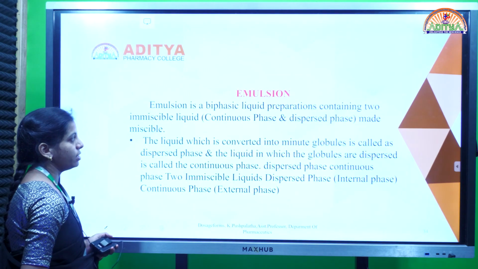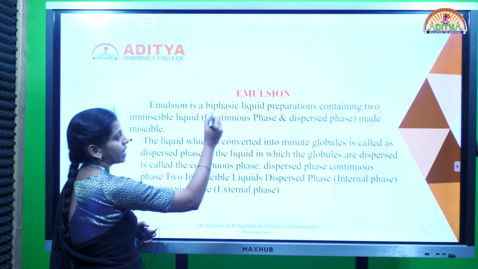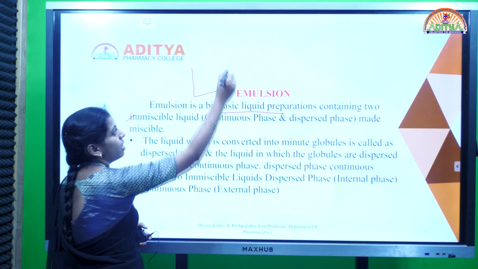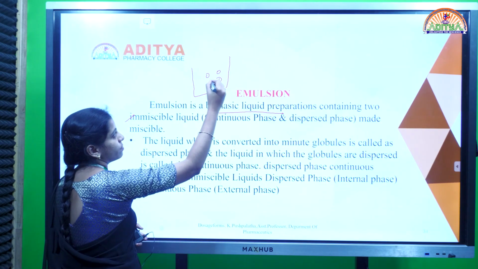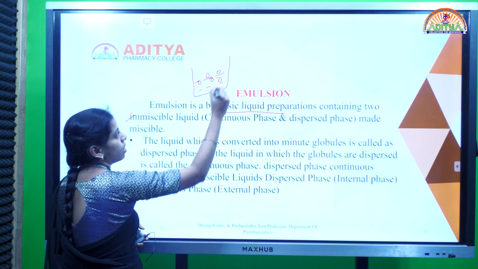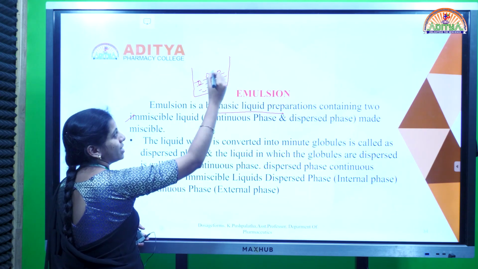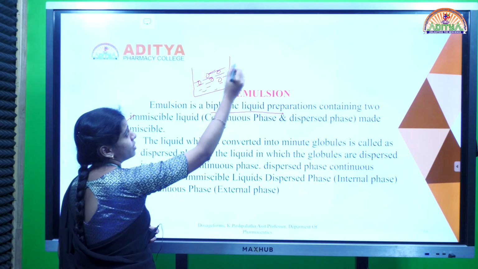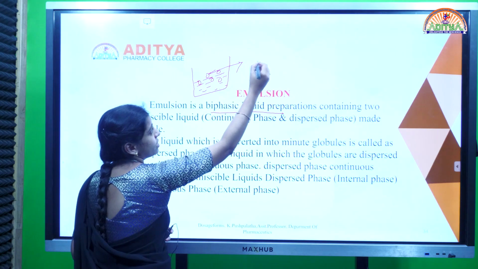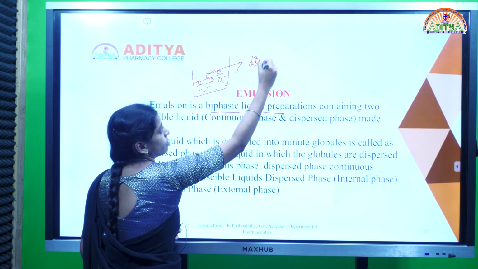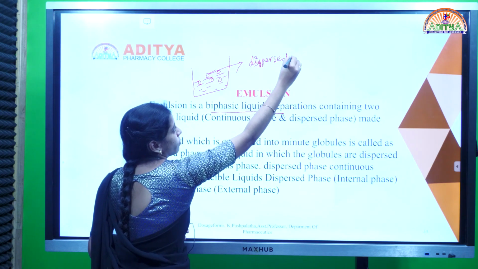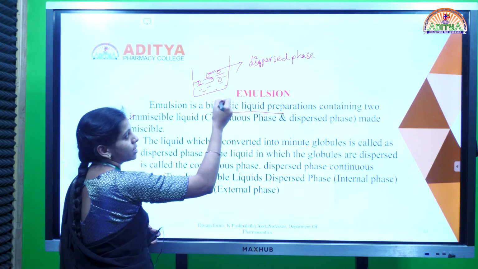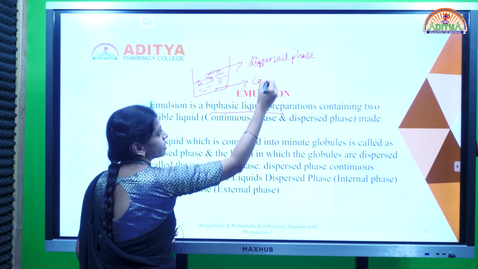So first one is emulsions. Emulsion is a biphasic liquid dosage form containing two immiscible liquids. A simple example is oil in water. If you add oil in water, oil is dispersed as globules in water. So if any substance is dispersed as a globule, then that phase is known as the dispersed phase. And the medium in which this globule is dispersed is known as the continuous phase.